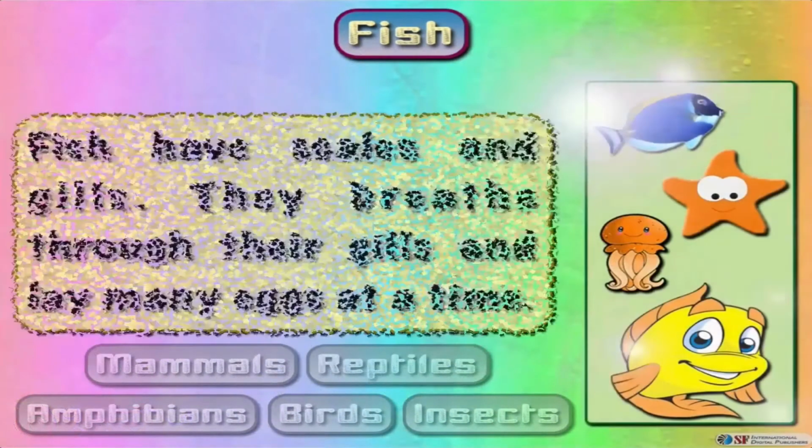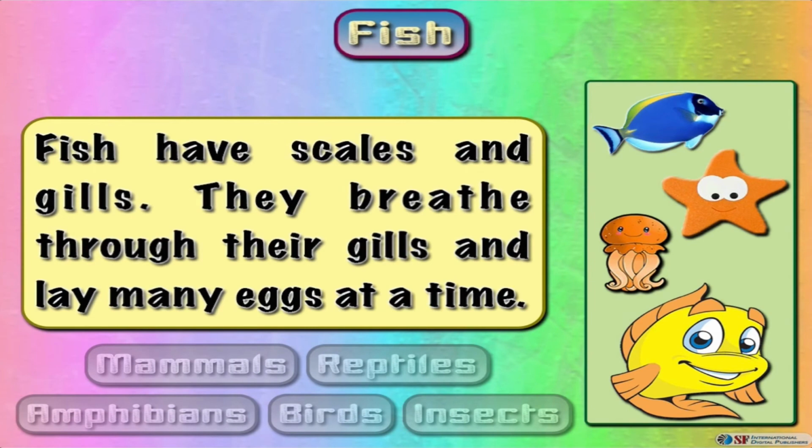Fish are also vertebrates, and they are considered the oldest known vertebrates. They lay many eggs at a time. They are cold-blooded, which means they rely on their surroundings to regulate their body temperature. Fish have fins. Most, but not all fish, have bodies covered in scales, and they breathe through their gills. They live underwater.